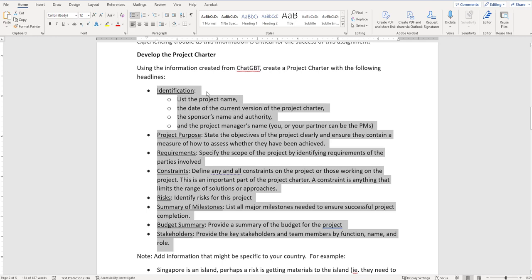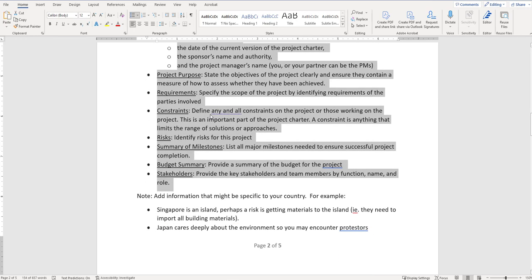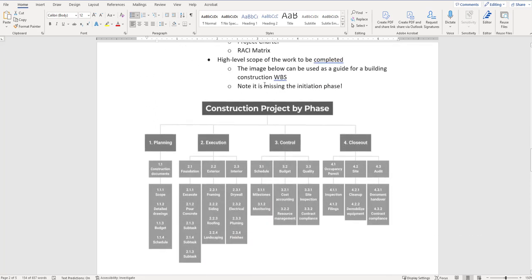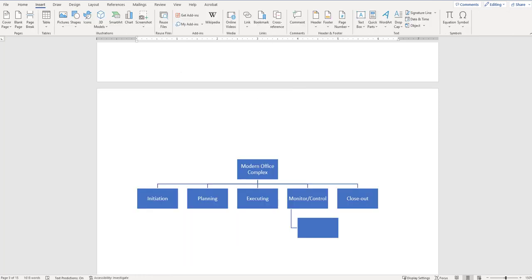The next part of this, so this is part 1, develop the project charter. The next piece of this is the work breakdown schedule, or work breakdown structure, it's also called. And it's going to look something like this, okay? And I'll show you how to do that next.